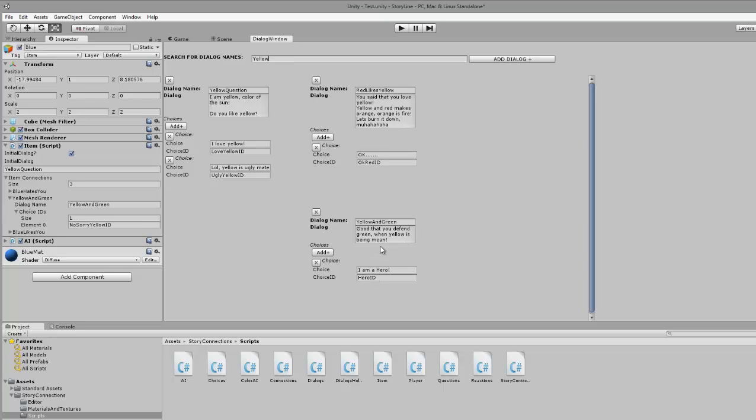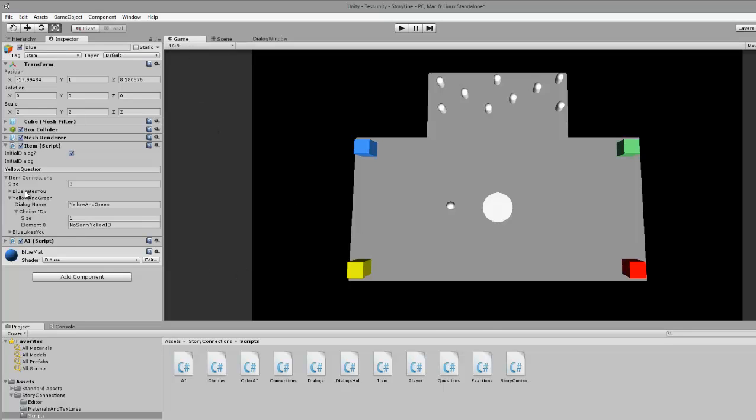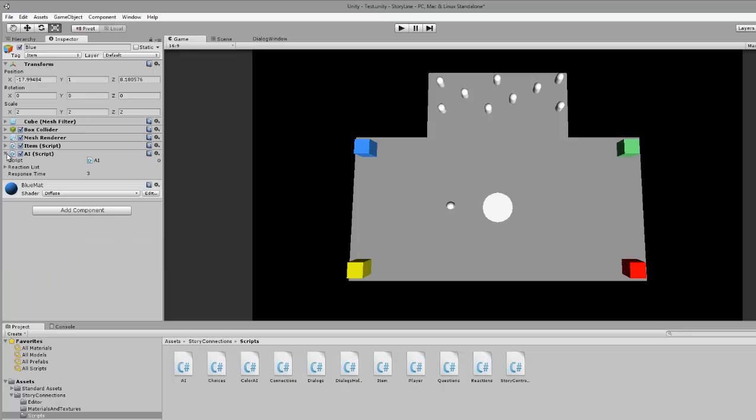Let me show it. You need to write yellow and green down here. Yeah, that is, oh, you defended the blue. That would be played if I don't say sorry to yellow after I told the green one that I liked it. So it can become pretty complicated, but connected stories can be that. That is the item.